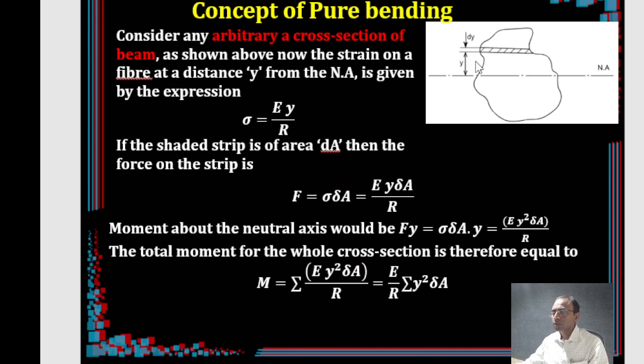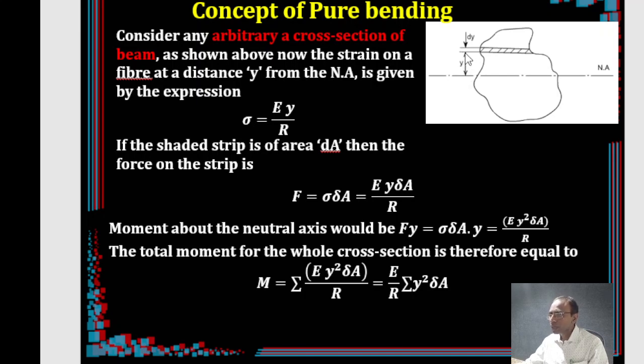Further, I am trying to consider one arbitrary cross section. Taking an arbitrary cross section, you mark the neutral axis here. Let us take one rectangular strip along this cross section, at a distance y, as we already took that fiber at y distance.